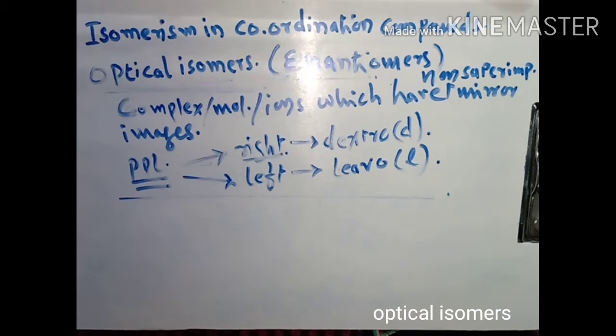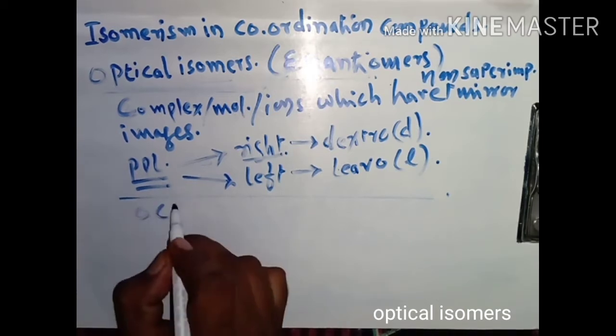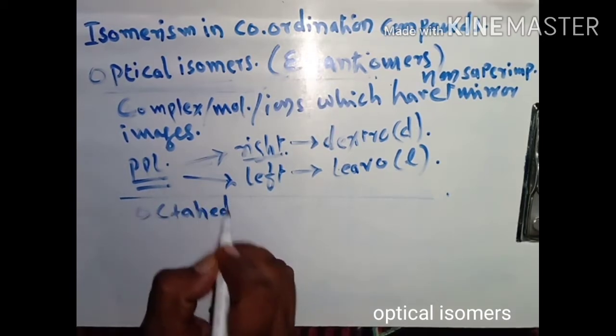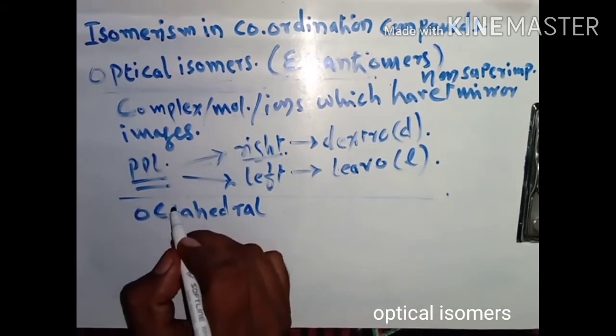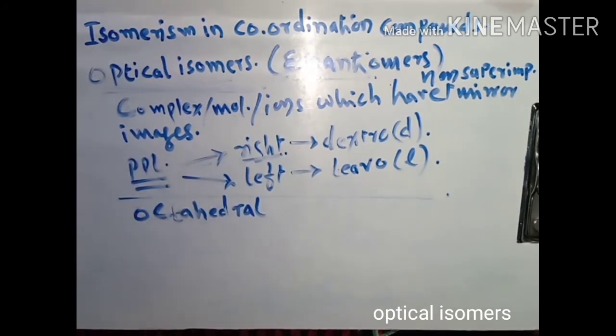Now we shall see some examples in which a molecule has non-superimposable mirror images of each other. So first we shall discuss octahedral complexes. I have told you in the last video that octahedral molecules are molecules in which there are 6 ligands.